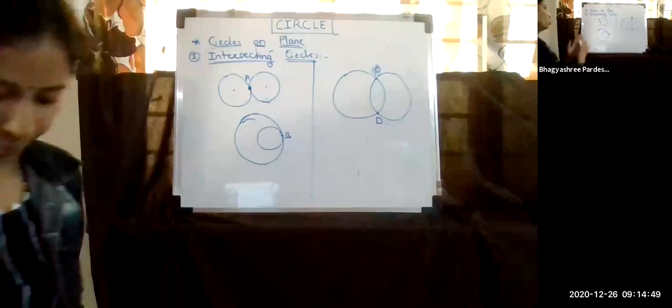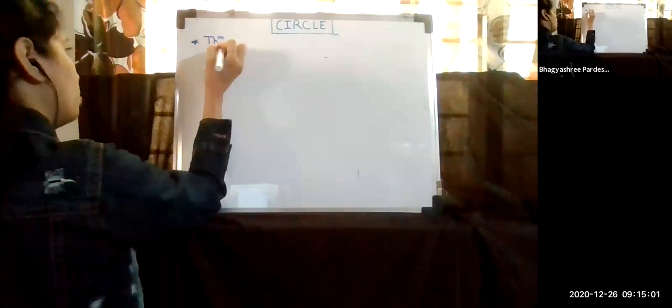So this was the most basic thing. Now let's start with the proper lesson, the theorem of this lesson, the properties of chord. We are going to learn the properties of chord, and in that property we are going to learn the theorem. So let me write the statement of the theorem here.